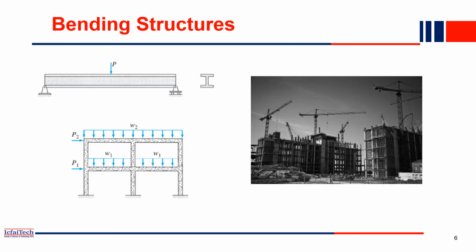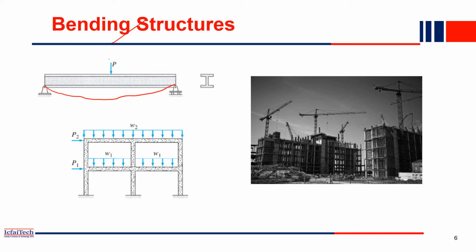So we discussed three four types of structures. Now the next type of structure is the bending structure. What is a bending structure? It is a structure that will bend a little bit after application of load, and because of bending, the structure is stable.